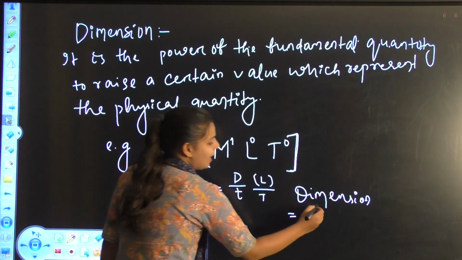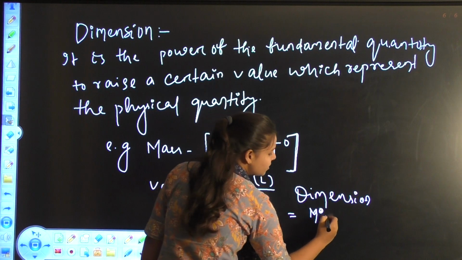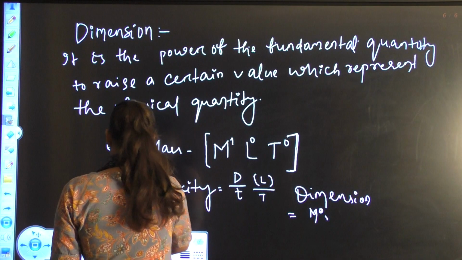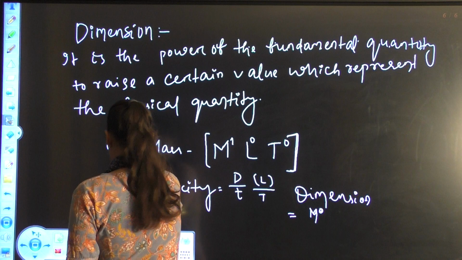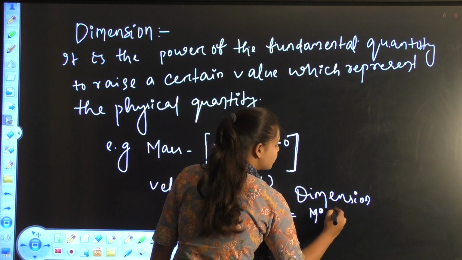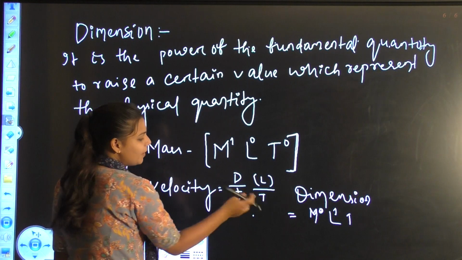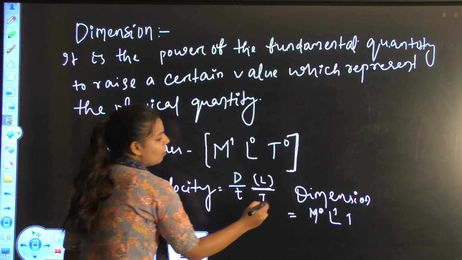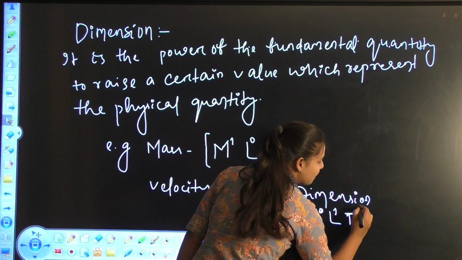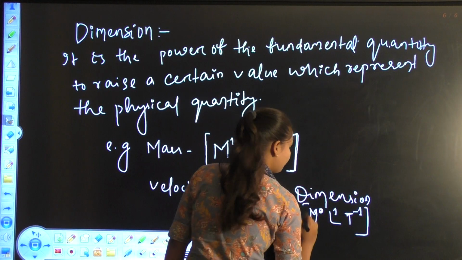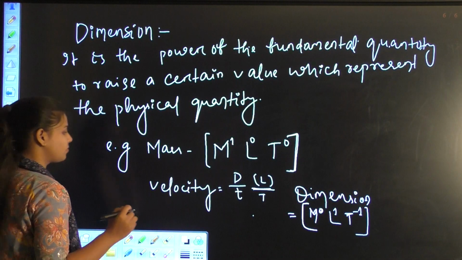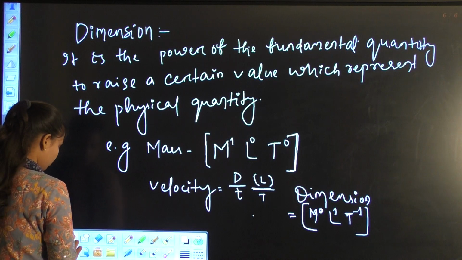No. So the power of M is 0. Then L is 1, T is 1 but it will be in divided form, so T to the power minus 1.